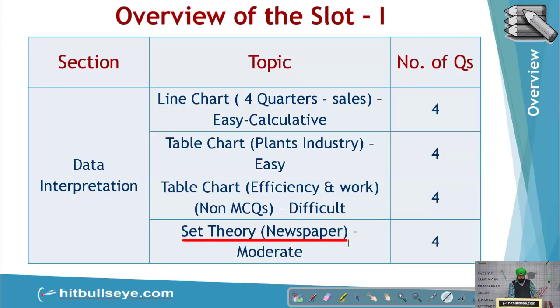Now, as disclosed by the students, the set theory question had 4 different days, and you had to make a Venn diagram of 3 such newspapers for each of those days. So this was a tough set, you can call it.